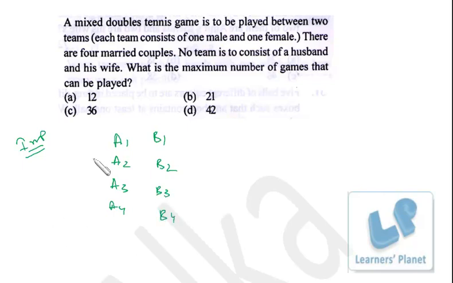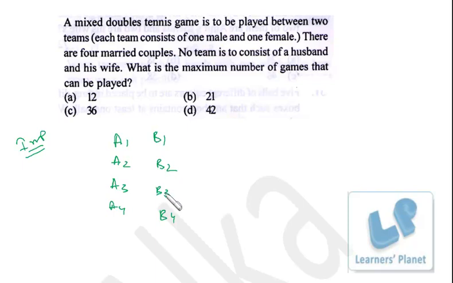Now what is happening over here? No team can be formed as A1, B1, A2, B2, A3, B3, A4, B4. Remaining all are the valid combination. That is A4, B3 is valid, A4, B2 is valid, A4, B1 is valid, right? So precisely, we have to arrange all these B1, B2, B3, B4 such that no one occupies its original position. That means B1 should not come here. All other positions are valid.